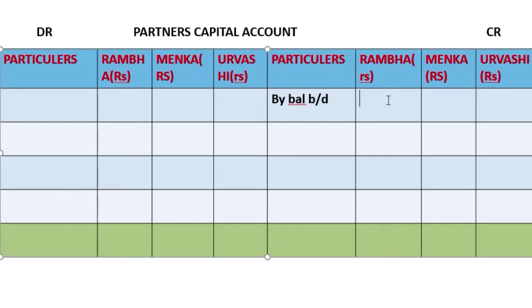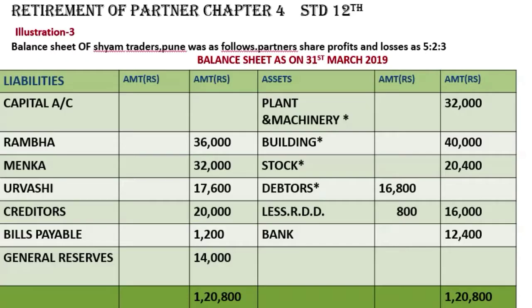How much it was? 36,000, Menka 32,000 and Urvashi 17,600.